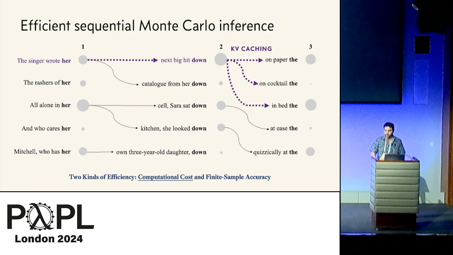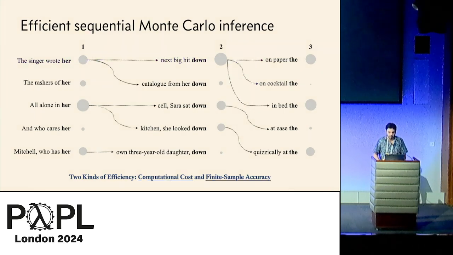The second important feature is caching neural activations. So once the SMC algorithm has been running for a while, many of the particles share prefixes in common. And we've implemented facilities for caching the activations of those prefixes so they can be computed once and then used by all future descendants. So that's sort of optimizations for computational efficiency.